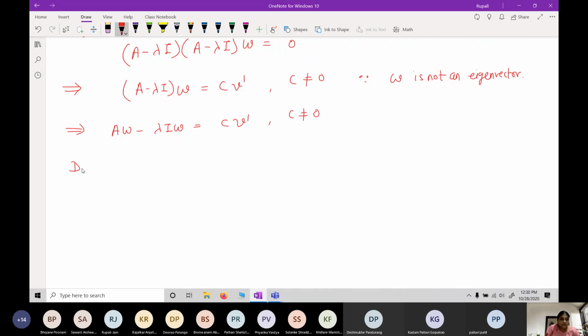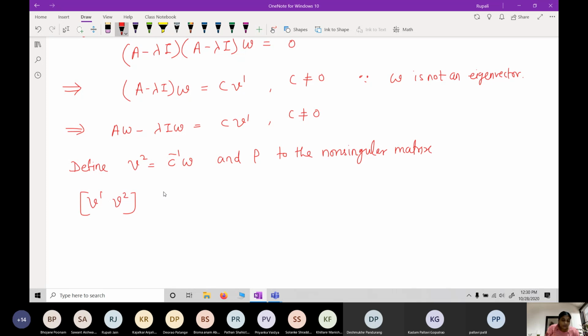Now we define V2 is equal to C inverse W, and P to be the non-singular matrix V1, V2.